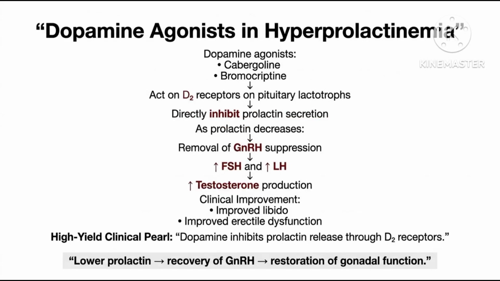Medical treatment of prolactinoma involves dopamine agonists such as bromocriptine. It acts on D2 receptor on pituitary lactotrophs, resulting in inhibition of prolactin secretion. It improves the level of FSH, LH, testosterone, improves libido, and reduces the size of tumor.